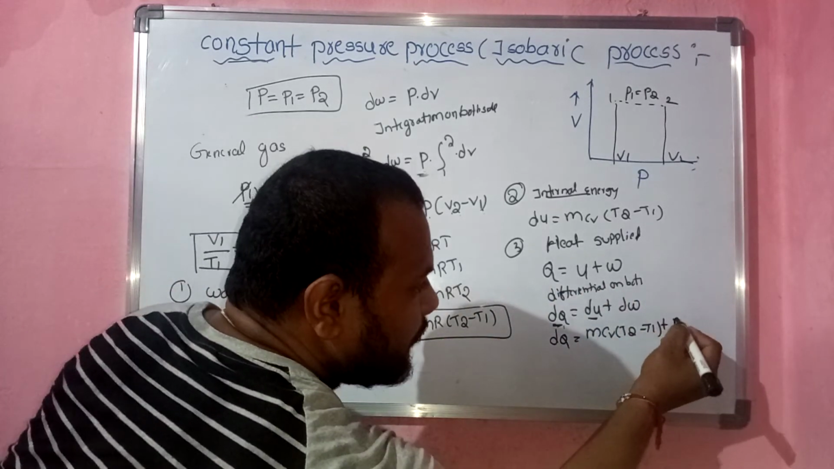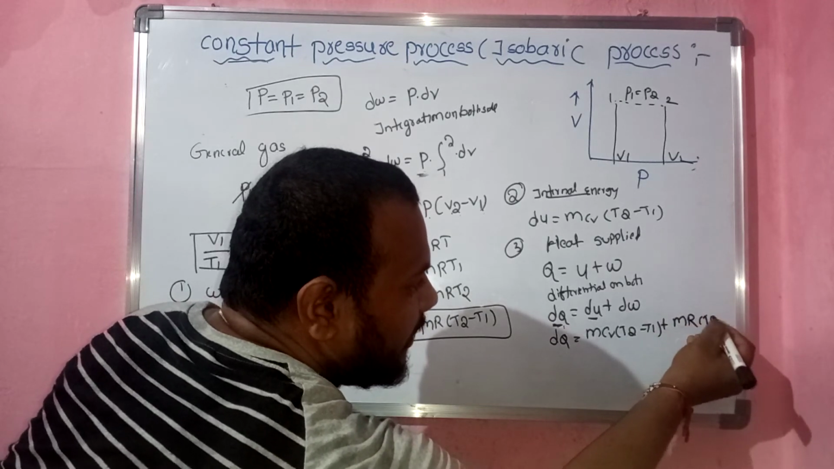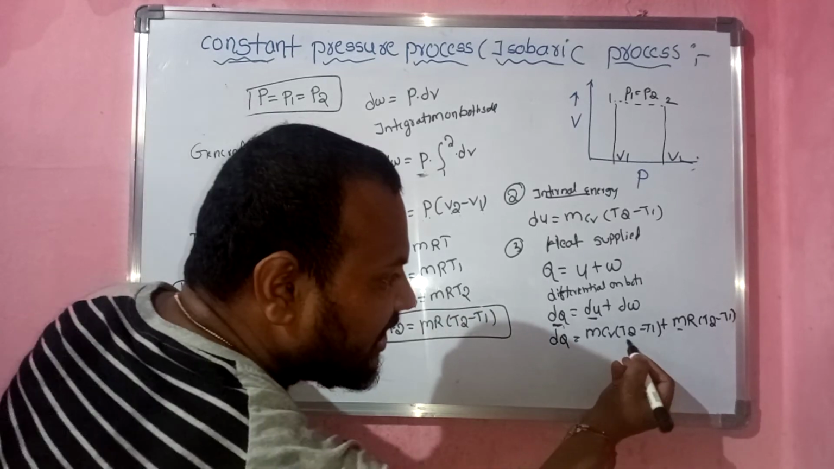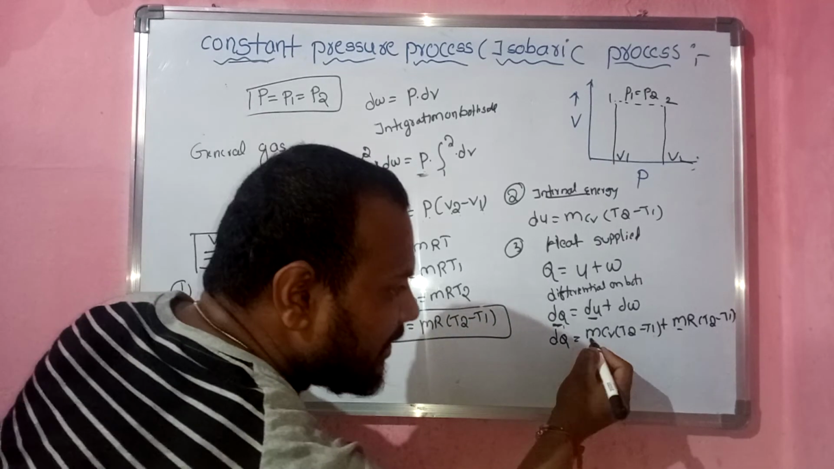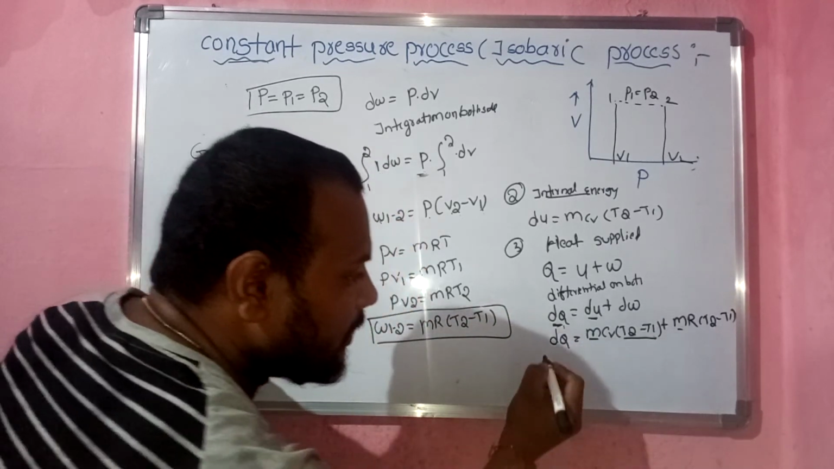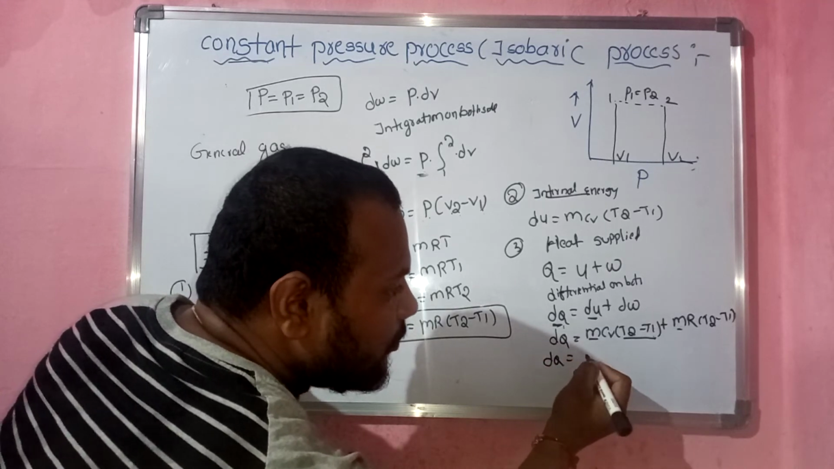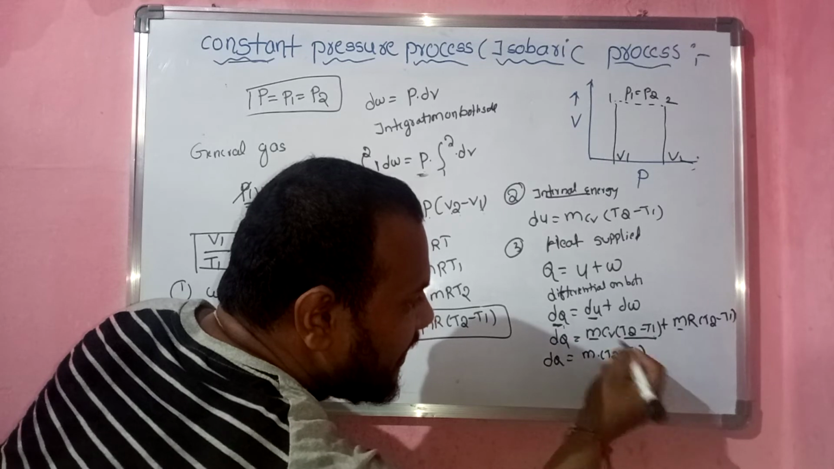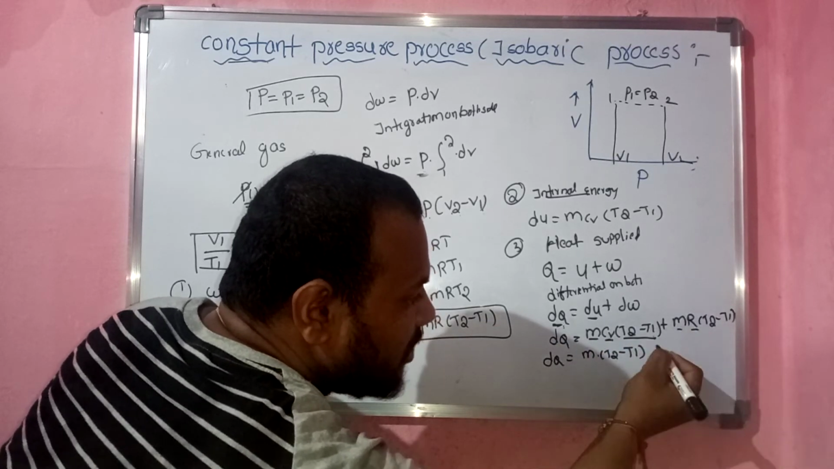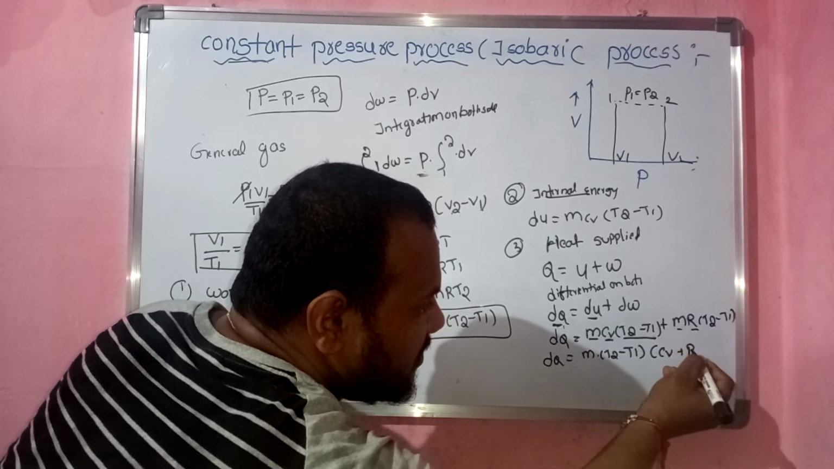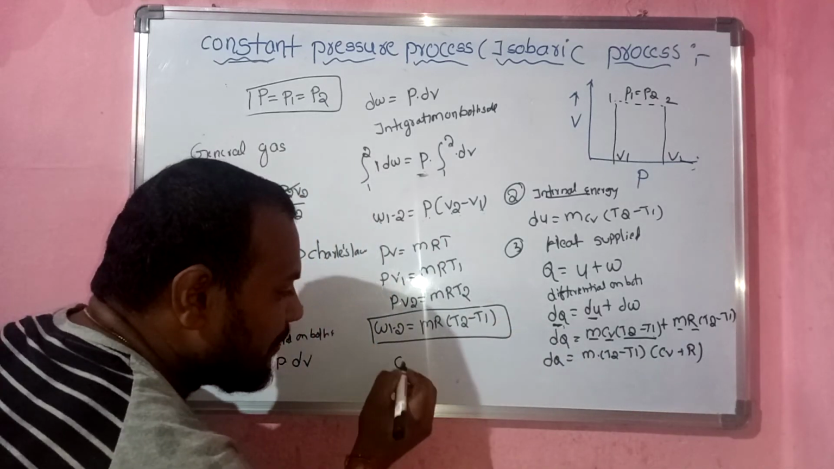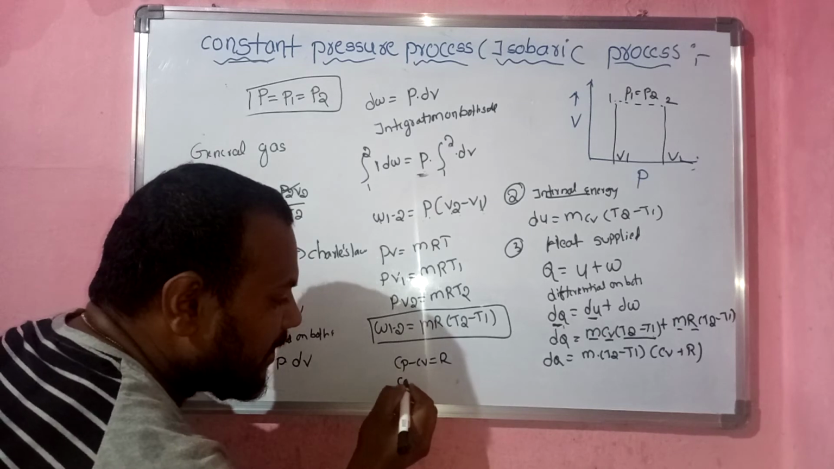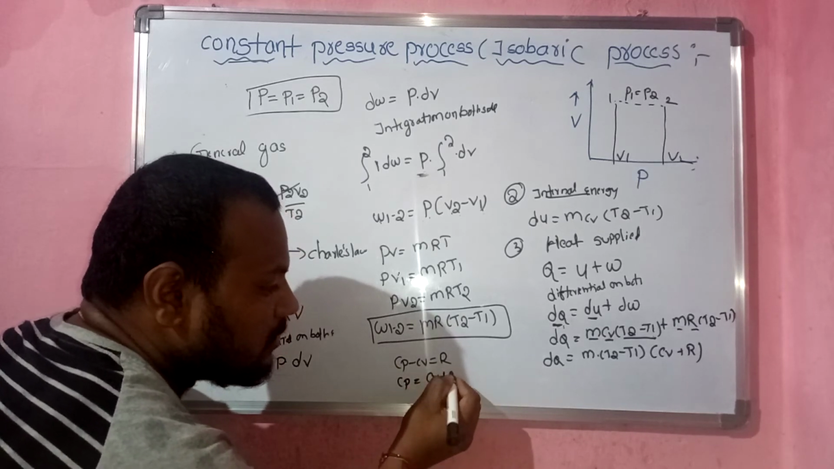mR into T2 minus T1. So here the mass is constant and T2 minus T1 are the same. Then I am taking m into T2 minus T1 as common. Then dQ is equal to m into T2 minus T1 taken as common, times Cv plus R. So we know the relation Cp minus Cv is equal to R. So then Cp is equal to Cv plus R.